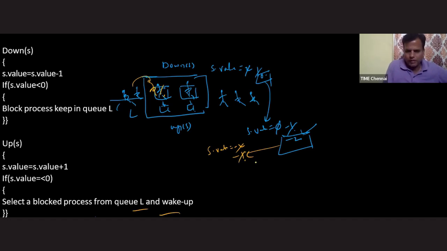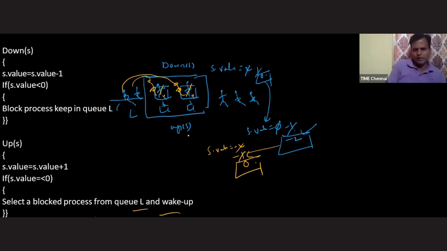Next one, sir. The second person is also performing the incrementation. The value is becoming 0. Is 0 less than or equal to 0, sir? Answer is yes. Then select a blocked process person and ask him to visit. What is the current value of counting semaphore? 0. Is there any blocked process? Answer is no. Is there any chair which is freely available? Answer is no. Okay, fine.